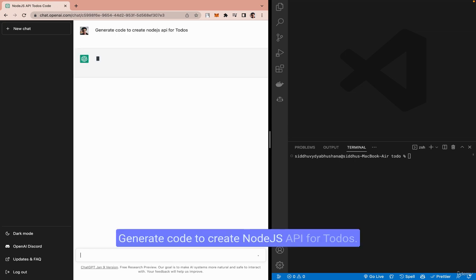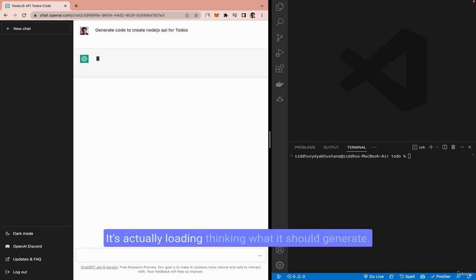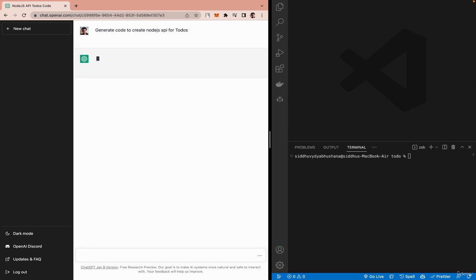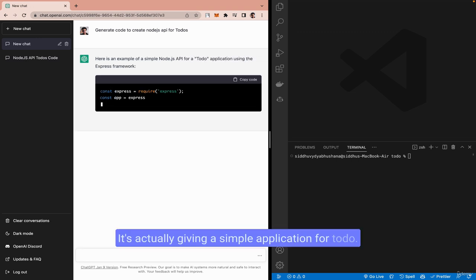Generate code to create Node.js APIs for to-dos. Let's see what it generates. It's actually loading, thinking about what it should generate. It's taking some time. It's actually giving a simple application for to-do.